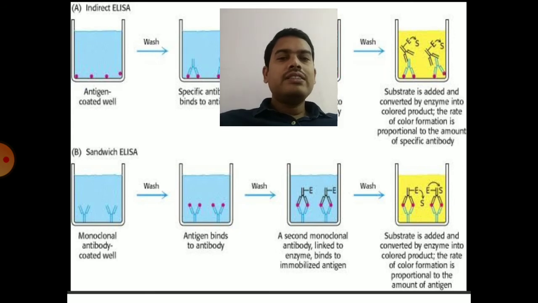And now you add a substrate which is converted into a colored product by the enzyme which is linked to the antibody. So this is how you identify the antigens in the patient serum using ELISA. So using ELISA, you can identify either the antigens in the patient serum or antibodies against the antigens in the patient serum. So that is indirect and sandwich ELISA.